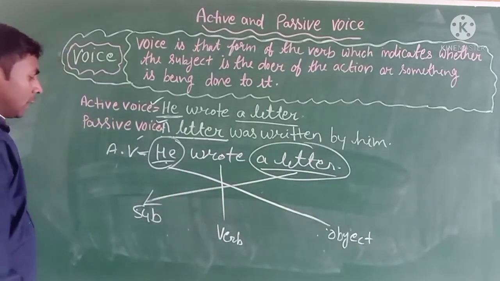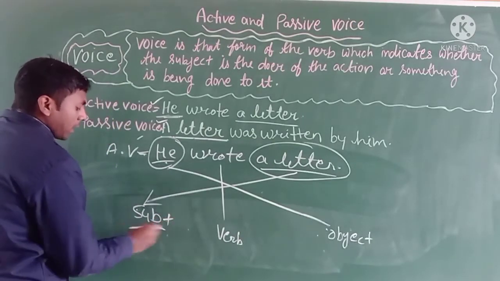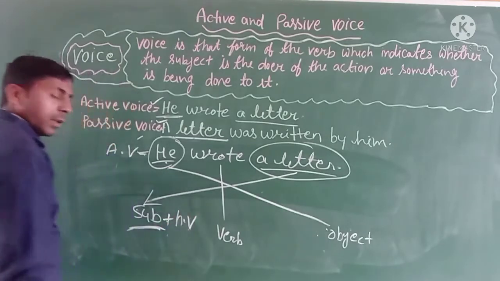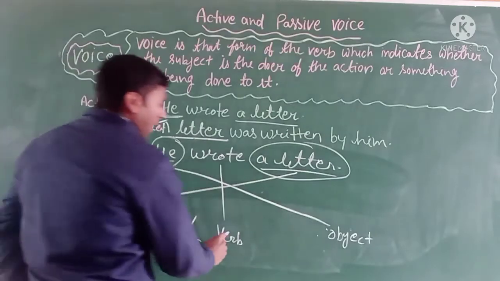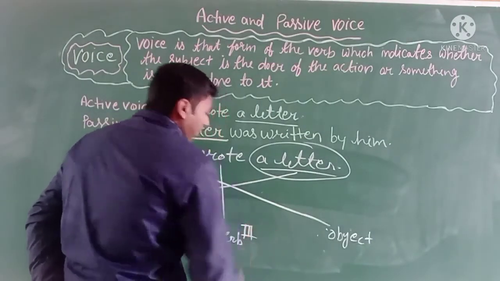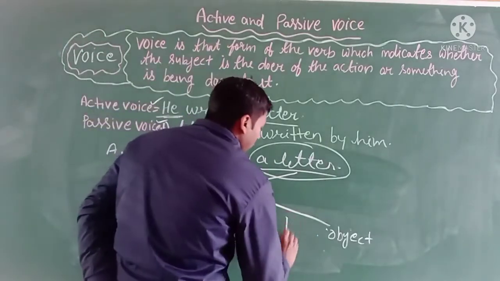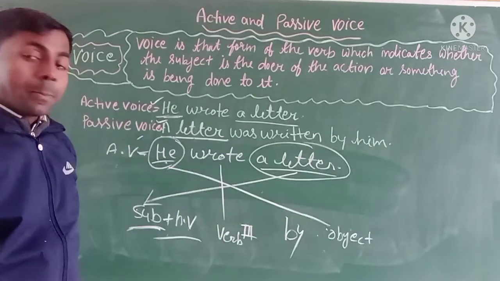What kind of rules? According to the subject, you have to use a helping verb according to the tense, then the verb third form, and then use by agent.